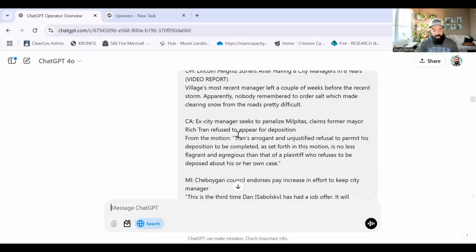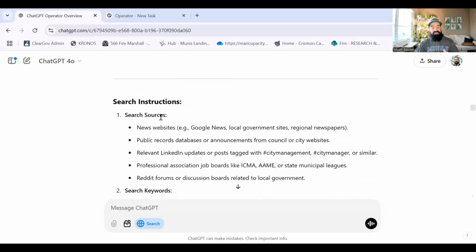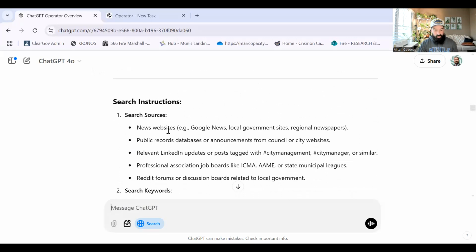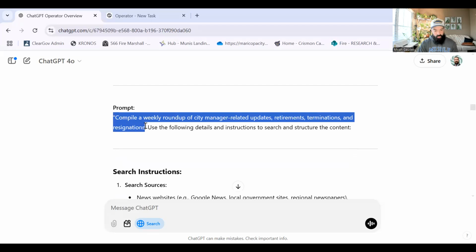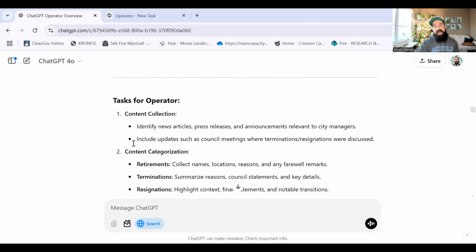What it did is it told me, all right, here's how I would prompt it. Here's the objective, here's the prompt, here's the search instructions. And I think that's the part we often miss: we stop right around here when we're drafting our Operator prompts. We don't actually give Operator the search instructions and the task for it to be successful. So it's basically an open-ended thing and we have it go figure it out. But if you're tailoring the prompt and the instructions and the task to what Operator needs to do, it completely changes the game. It is absolutely insane how incredible this is.